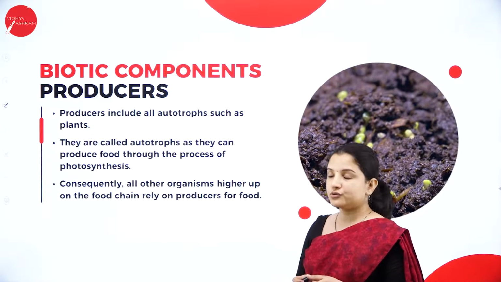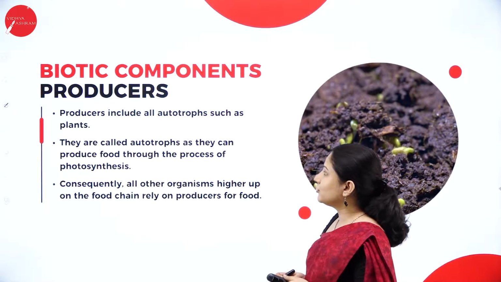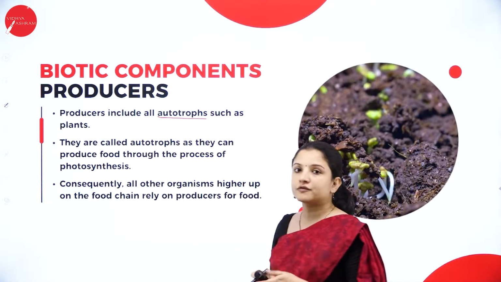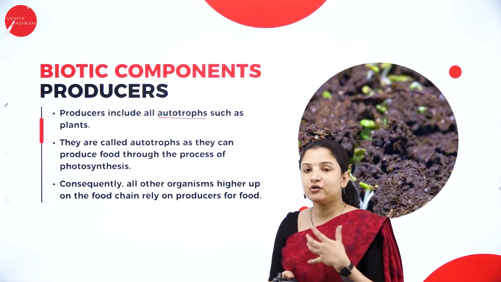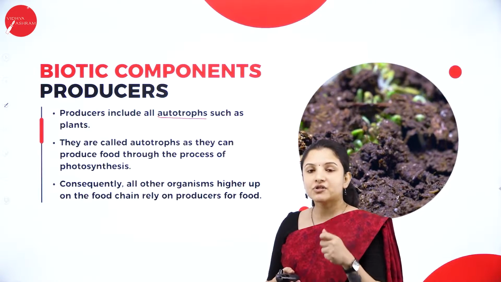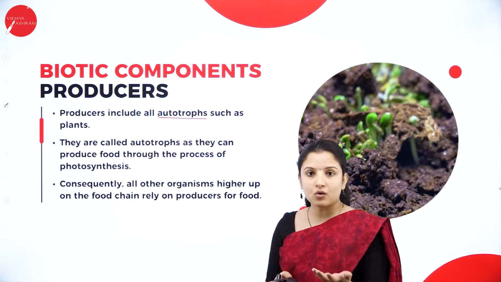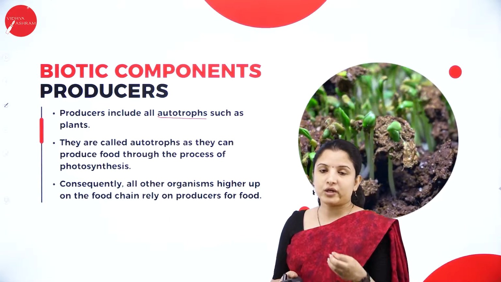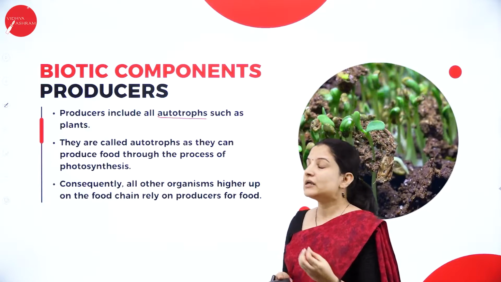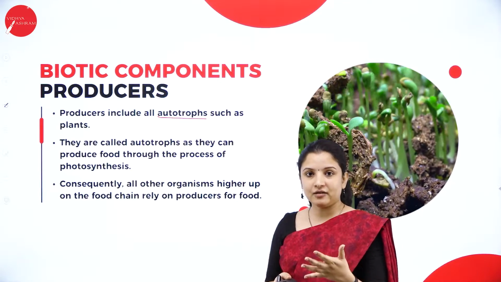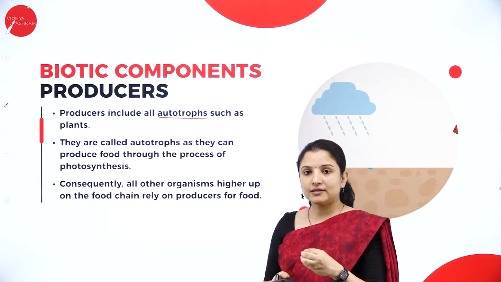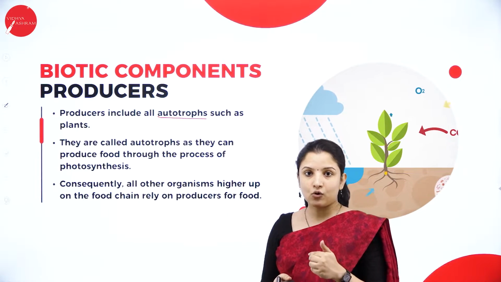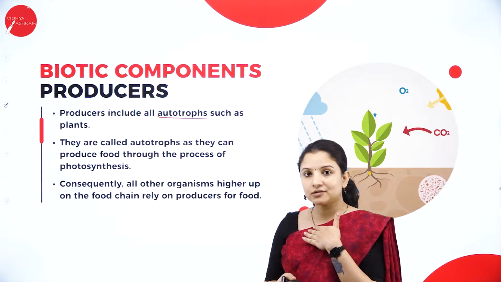Talking about producers. Producers include all autotrophs. What do you mean by autotrophs? Auto means self. You have automobiles, right, which are capable of moving on their own. You just ignite the engine and it is capable of moving. It is self. That is auto, right? Therefore, auto means self. So autotrophs are the plants which are capable of synthesizing their own food.